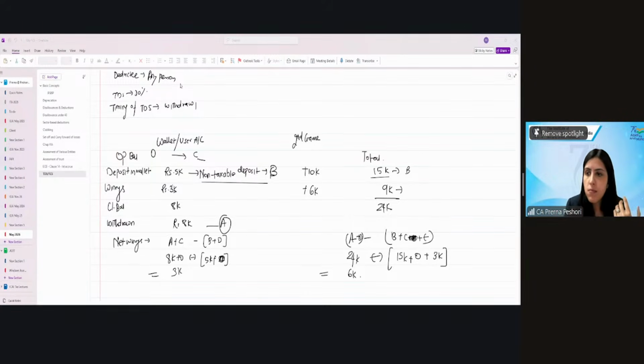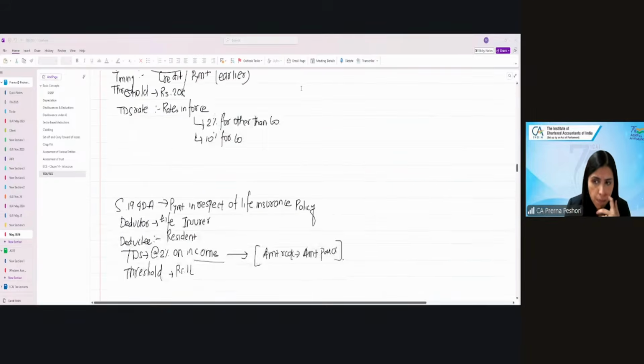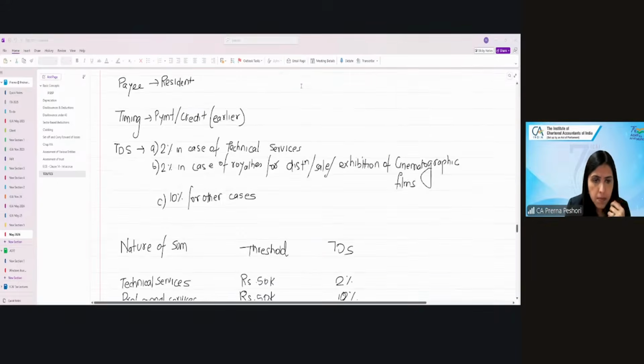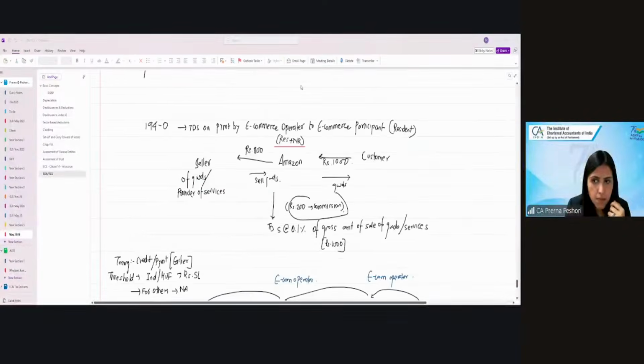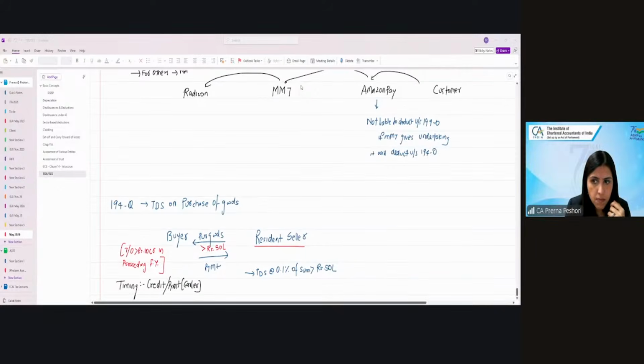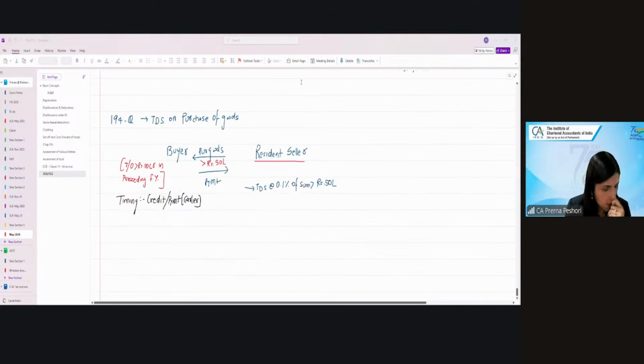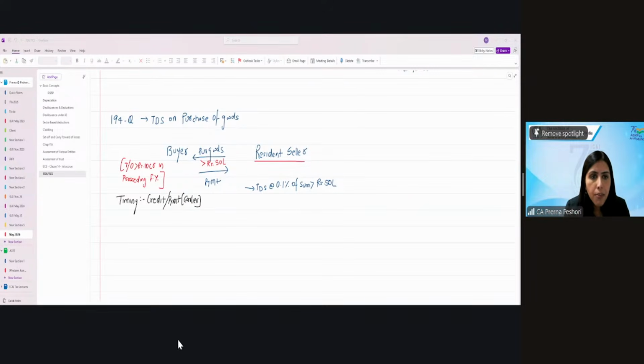Then 194LA: TDS on compensation in respect of compulsory acquisition of land, other than rural agricultural land because it is not a capital asset, and urban agricultural land because it is exempt under section 10(37). Payer is any person, to a resident, at the time of payment, TDS at the rate of 10%, threshold limit is 5 lakhs.